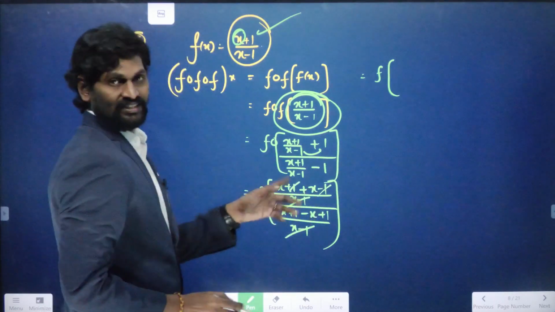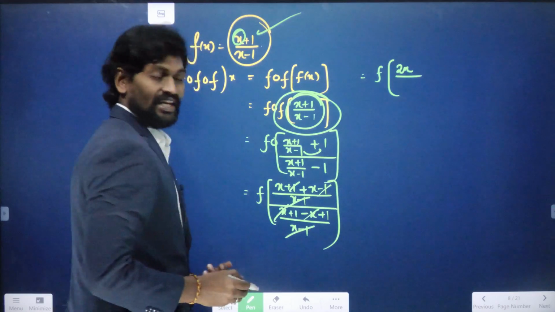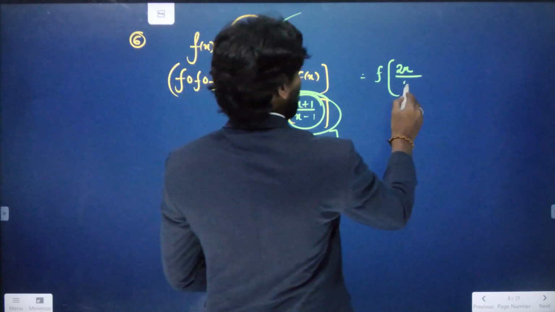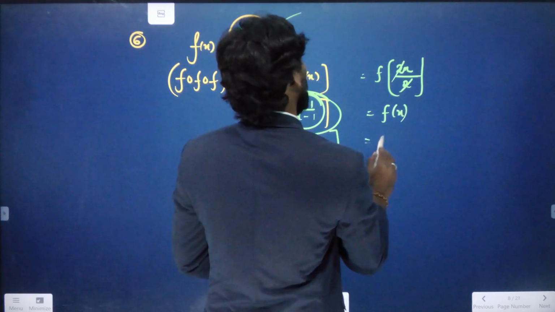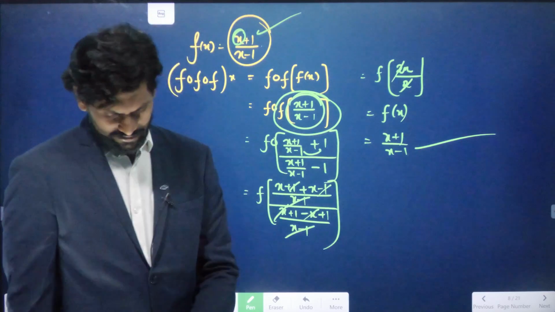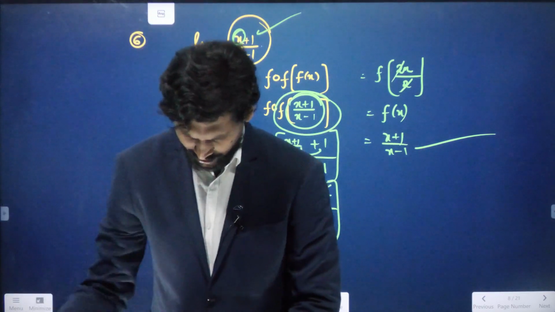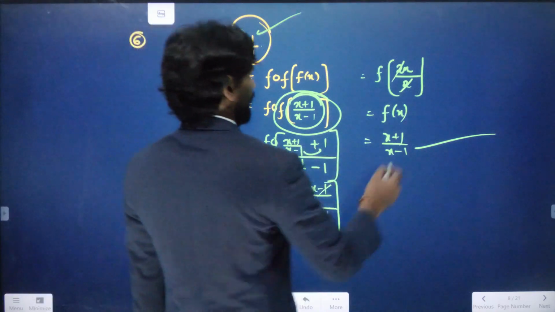Plus 1 and minus 1 cancel, so the answer is 2x in the numerator, and x minus x is cancelled, so the answer is 2 in the denominator. So 2 cancels, and finally we get again f of x value is x plus 1 by x minus 1. So option 2, this is nothing but f of x.